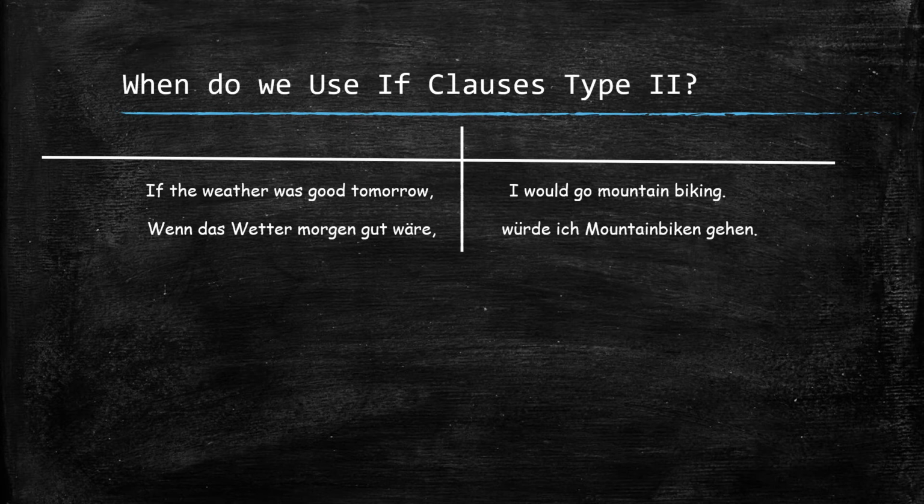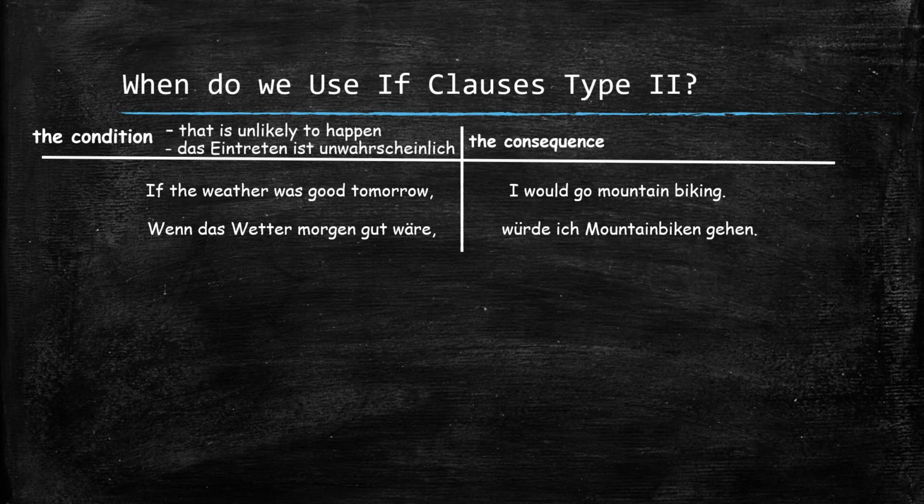Now, I'm sure some of you have already noticed that just like in if clauses type 1, we have a condition, eine Voraussetzung, and a consequence, eine Konsequenz. The real big difference, and the only big difference, is that the condition is very unlikely to happen. Das Eintreten ist sehr unwahrscheinlich. And of course, the consequence, therefore, is also unlikely to happen.